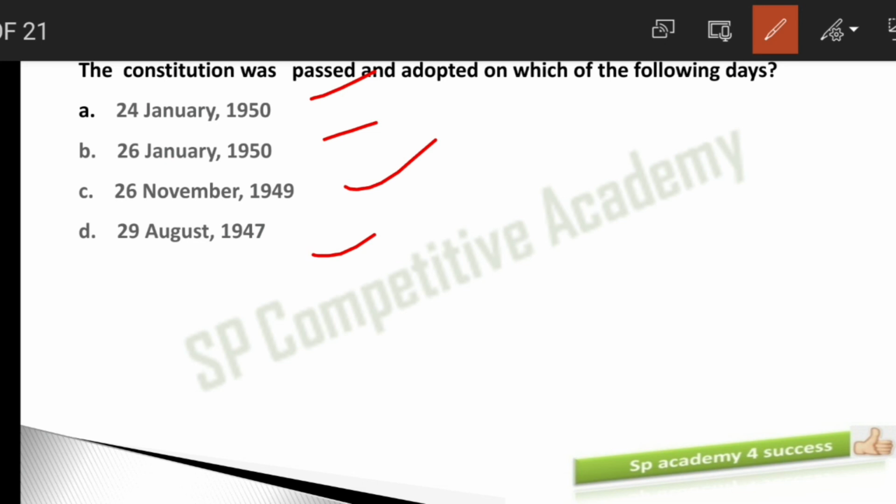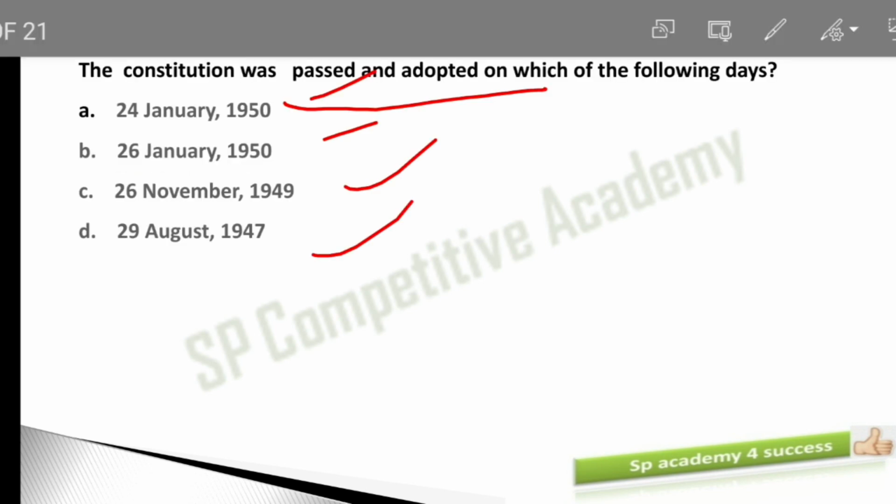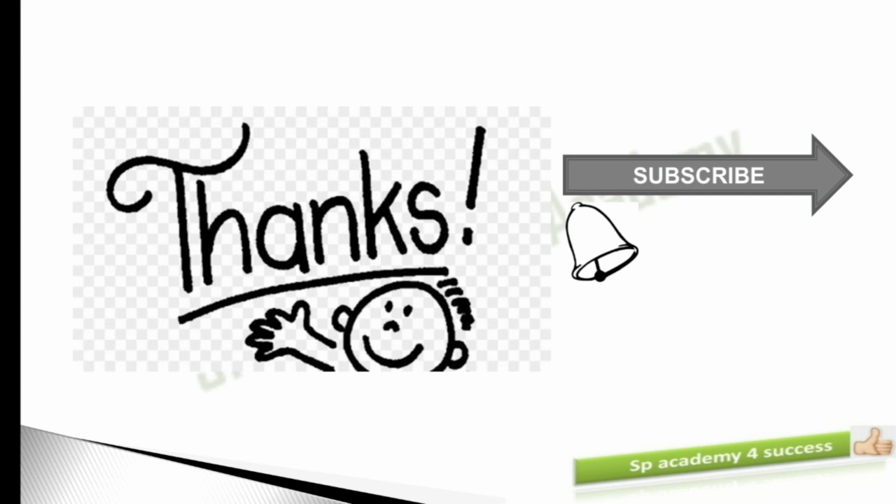Next, moving on to the next MCQ: the constitution was passed and adopted on which of the following days? You guys can easily answer this. Let's see the options: 24th January 1950, 26th January 1950, and 26th November 1949. Last option, 29th August 1947. The question here is passed and adopted, right? So you guys know the answer. C is the right answer, that is 26th November 1949. You can find this date in the preamble also. So please remember this date.